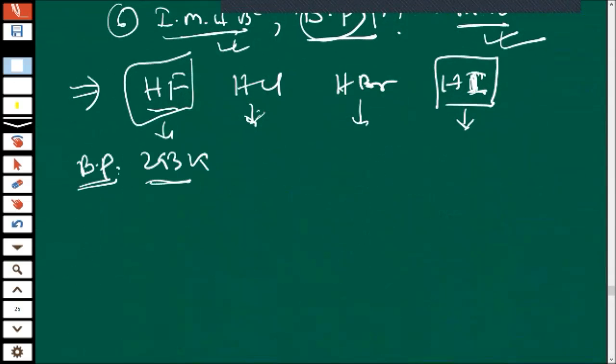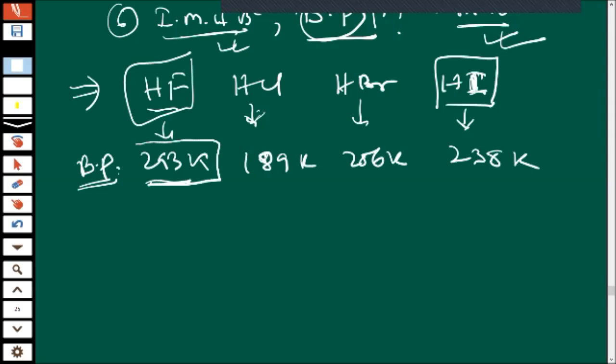Okay, and HCl is having 189 Kelvin, and 206 Kelvin and 238 Kelvin. All are in Kelvin. So what is happening, children? Don't you think that because of intramolecular hydrogen bonding and boiling point, from HCl to HI it is increasing, 189, 206, 238.